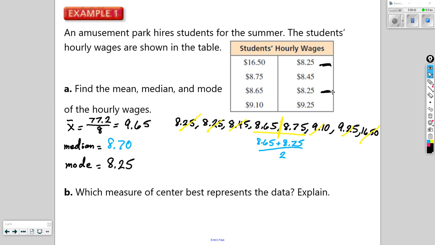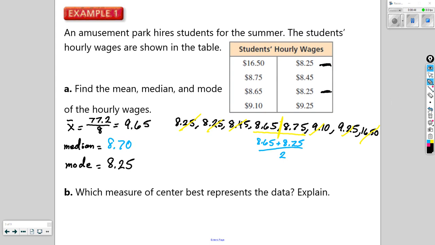965. Let me erase this really quickly. Here we go. If the employer said an average hourly wage here is 965, which would be right, that is the average, that's the mean. But once again, in terms of what is normal for this population, only one person makes more than 965. Everybody else makes less than 965. So that's kind of misleading.